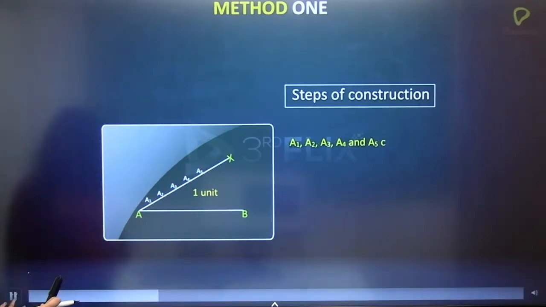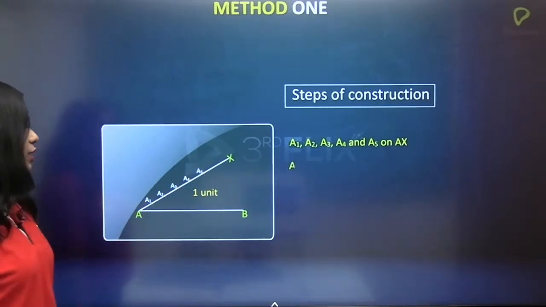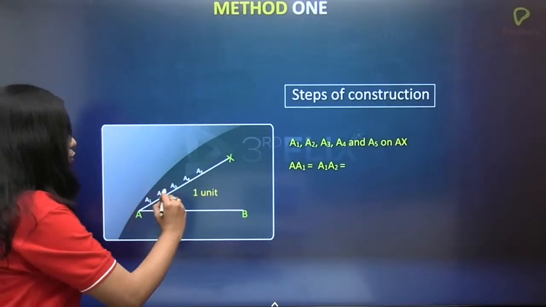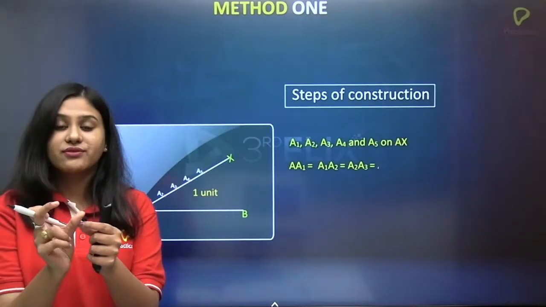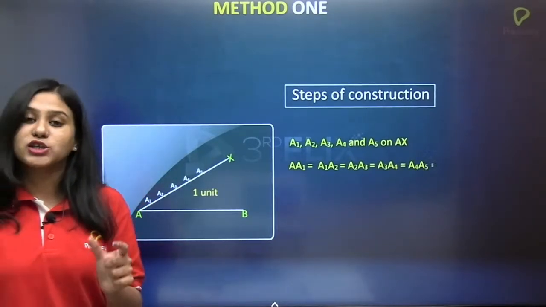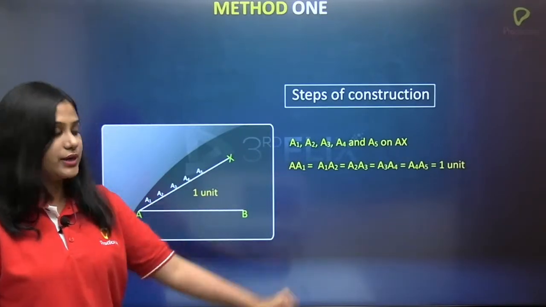Okay, let's begin. So we have made A1, A2, A3, A4, A5 where AA1 is equal to A1A2 is equal to A2A3. Correct? The distance between them will always remain constant. So this is one of the major points to be noted. The distance should be the same, that is 1 unit.